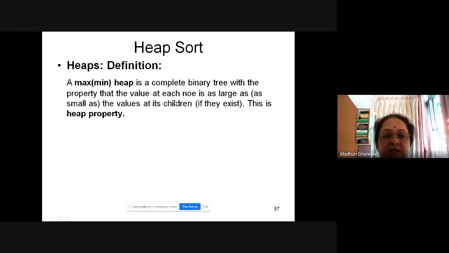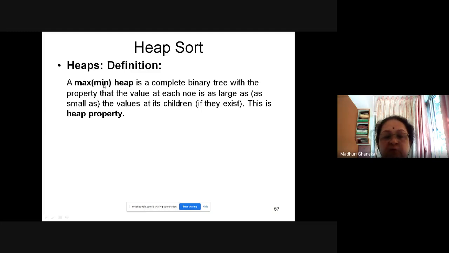So max heap basically means the parent is bigger. Remember, it is not a binary search tree. It will never say that the left side value should be smaller and the right side value should be bigger. No, it is a different one. Consider any node and its children: the parent should be bigger than or equal to the children. So the maximum value should lie at the parent. If it is so, then it is termed a max heap.